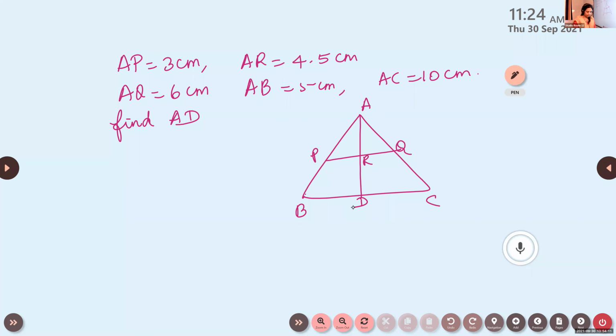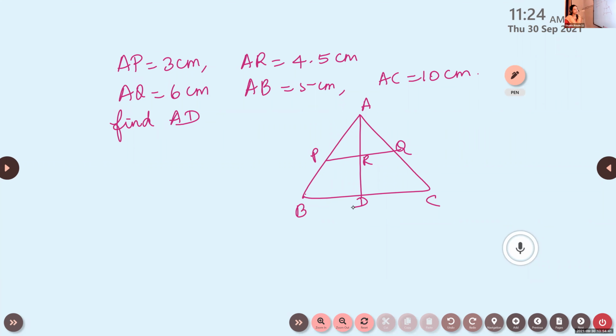In the given figure, AP is 3 centimeter, AR is 4.5, AQ is 6, AB is 5, AC is 10. Find AD. How will you prove this?